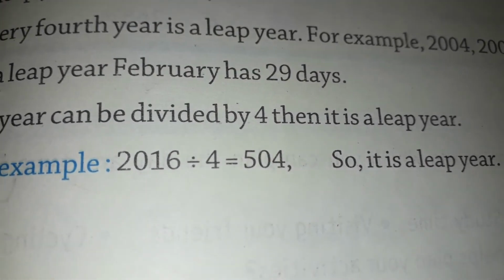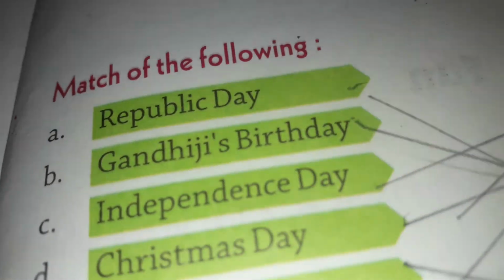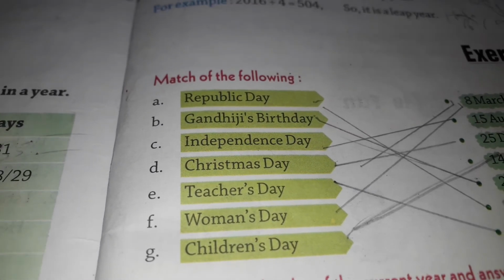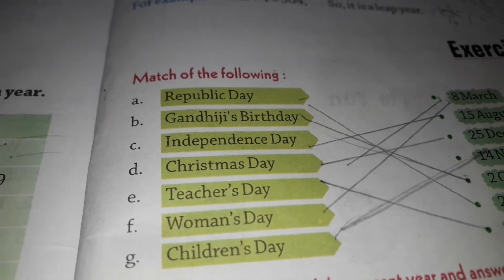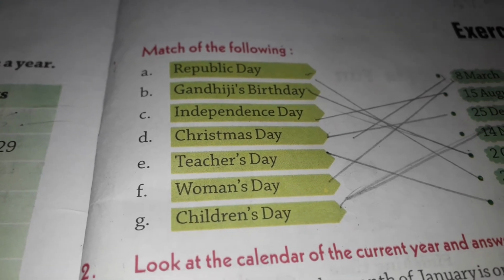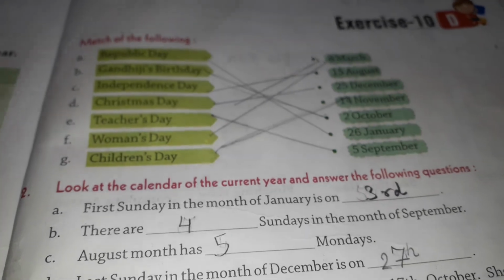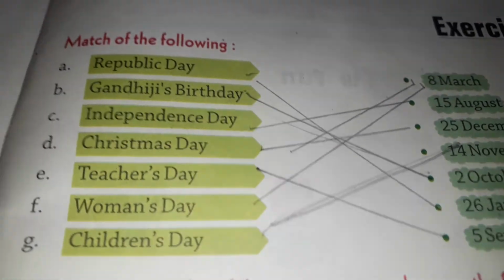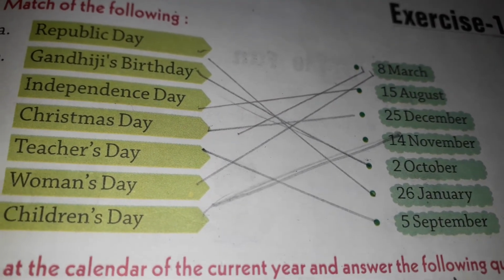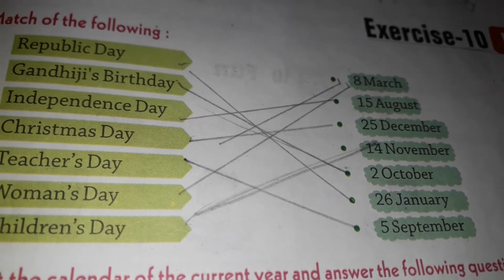Now we shall discuss exercise 10D. In your SST, you must have learned about some national festivals, those festivals which are celebrated by the whole country. And there are some international days also. In this question, all the important national festivals are there, and some important days also which are observed by the whole world, like Republic Day. On this day our constitution was laid, and it falls on 26th of January.